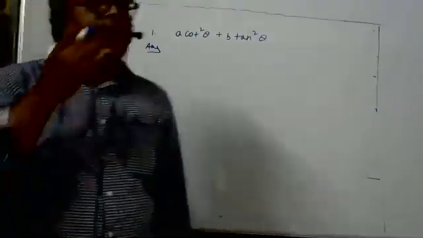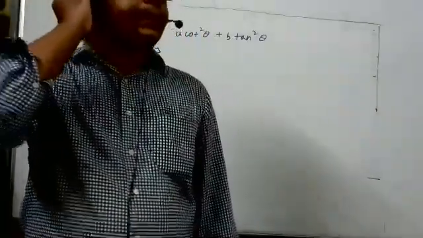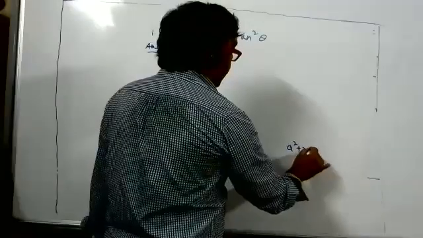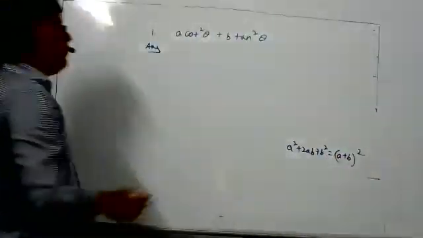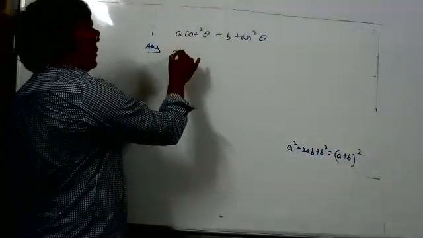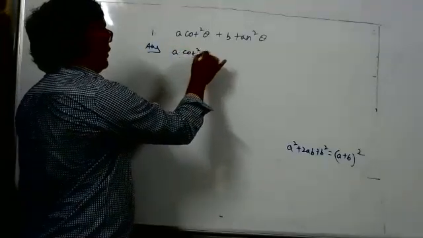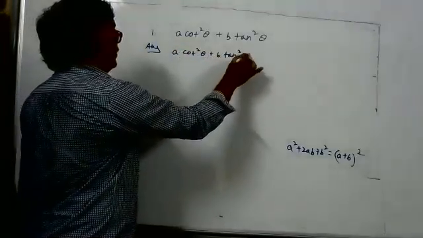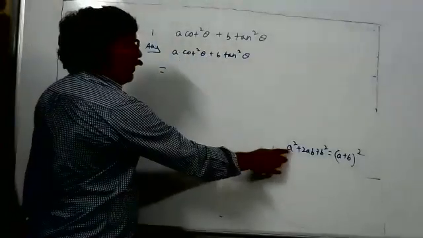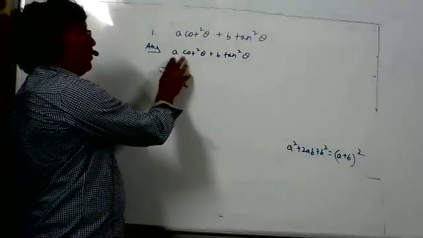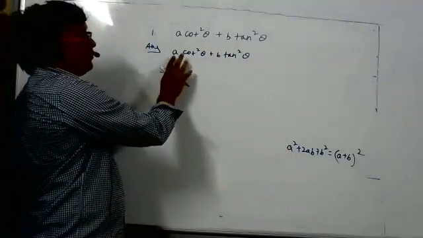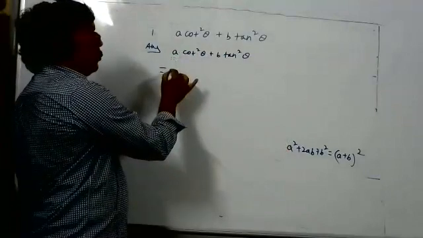In 10th class, I think you people know how to complete the square. How A square plus 2AB plus B square is equal to A plus B whole square. This formula we will use. So what is the first term? A cot square theta plus B tan square theta. What should I write now? What I want is A square, the complete square. How to write the full square? I will write root A cot theta whole square.